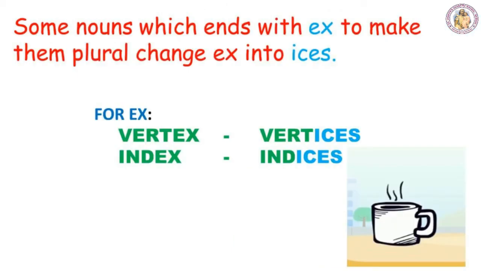There are some nouns which end with ex. To make them plural, we have to change ex into ices. For example, the word vertex. Here, the last two letters are ex, so remove ex and write ices to make it plural. In the same way, index, indices. Here you are removing ex and writing ices to make them plural.